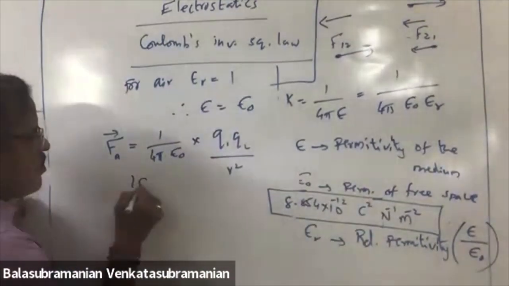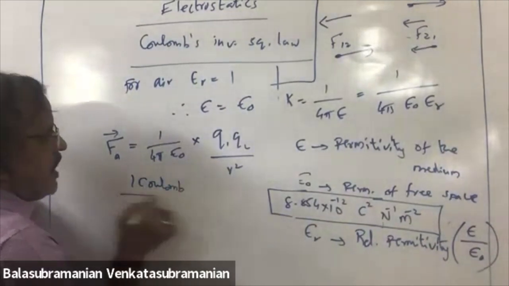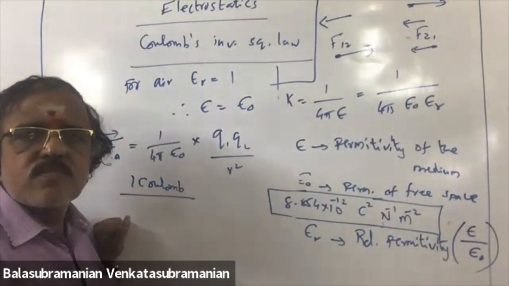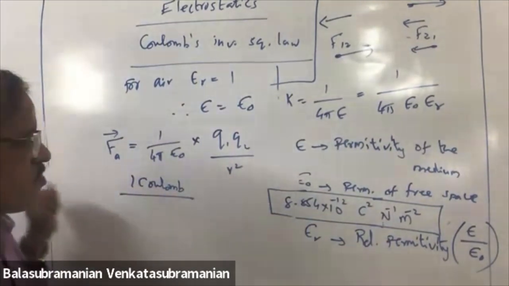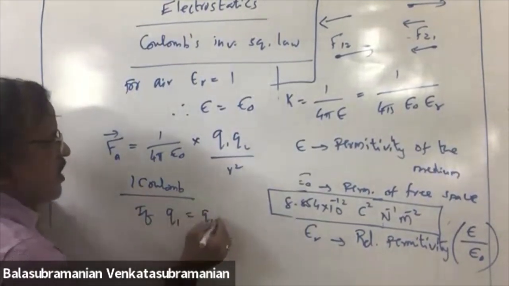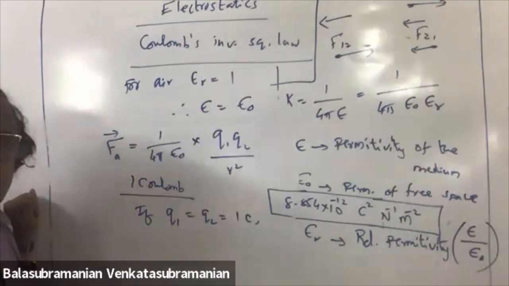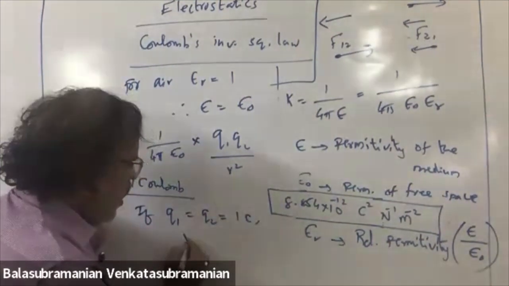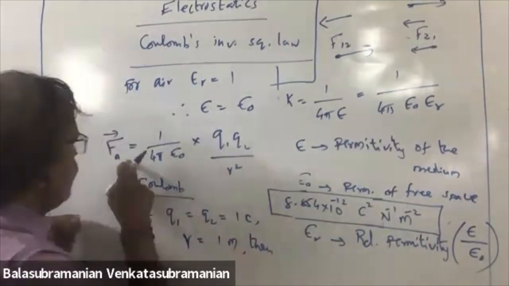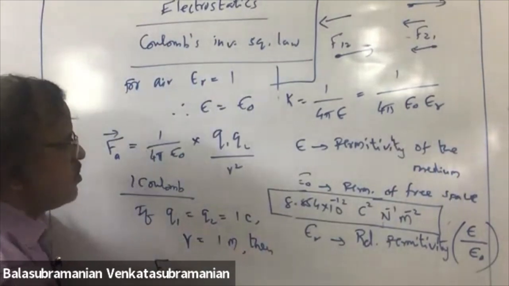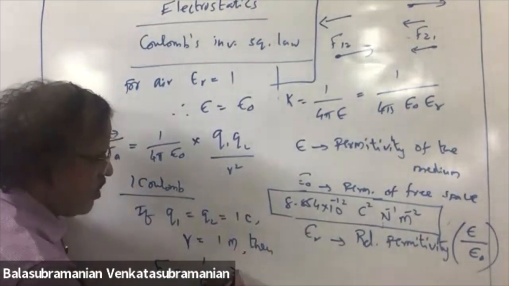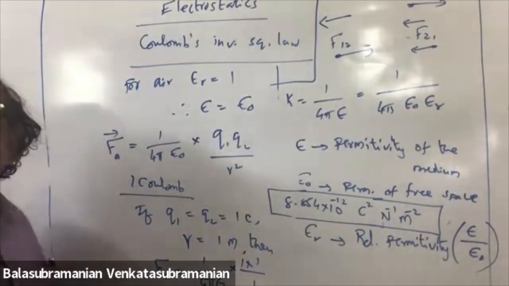1 Coulomb. We need the definition of 1 Coulomb. What is the meaning? If Q1 is equal to Q2 is equal to 1 Coulomb, R is equal to 1 meter, then force F is equal to 1 by 4 pi epsilon naught into 1 into 1 by 1.